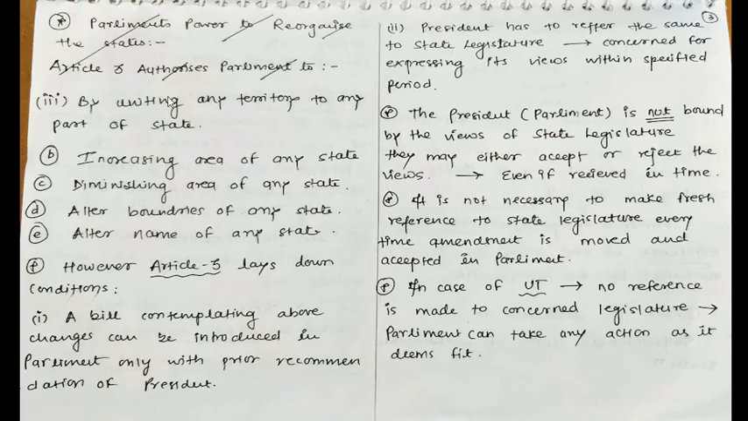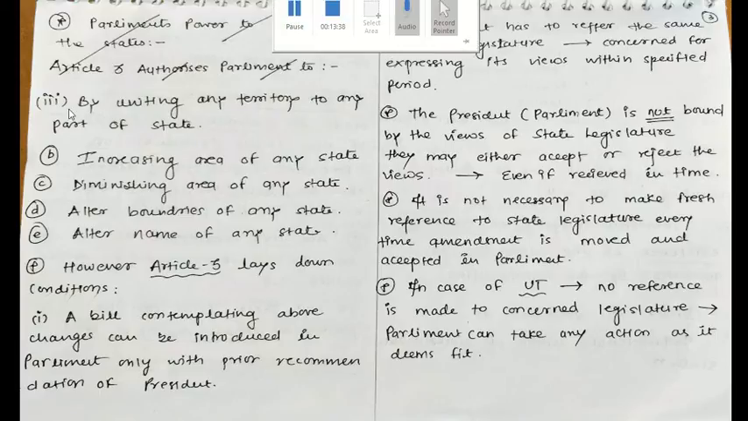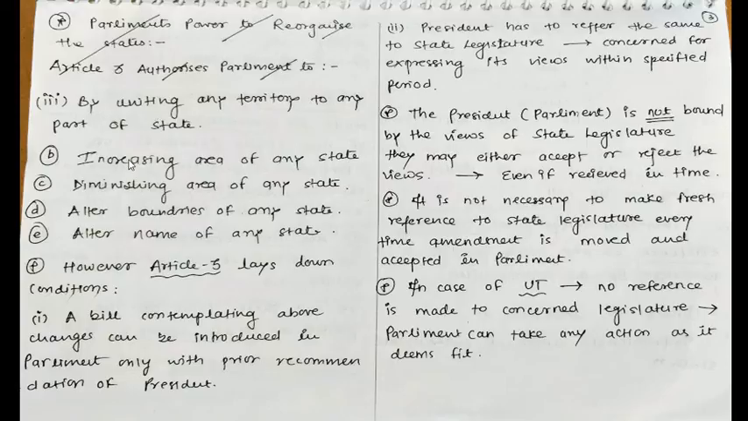And the third point here is by uniting any territory to any part of a state. This can be done by merging, uniting, or by uniting territory to any part of a state. In an already existing state, if a small part of territory is united, that is also possible under Article 3. Now, increasing the area of any state, diminishing the area of any state, altering the boundaries of any state, altering the name of any state. This can all happen under Article 3.